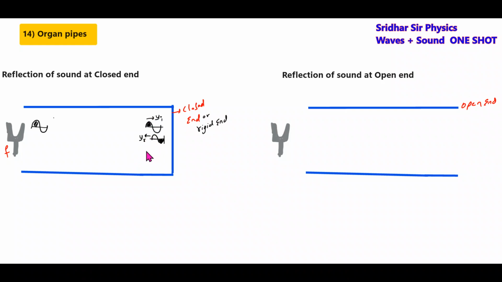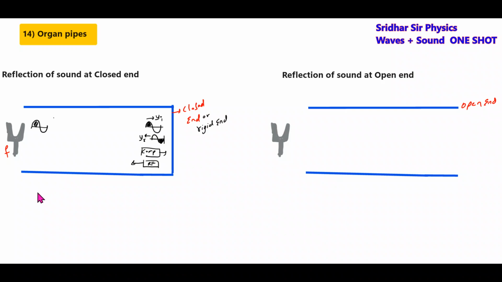If the compression here will be reflected as rarefaction, and the rarefaction will be reflected as compression. So the displacement wave will not undergo phase change. The pressure wave will undergo phase change of pi radian. There is one basic concept which you have to remember.